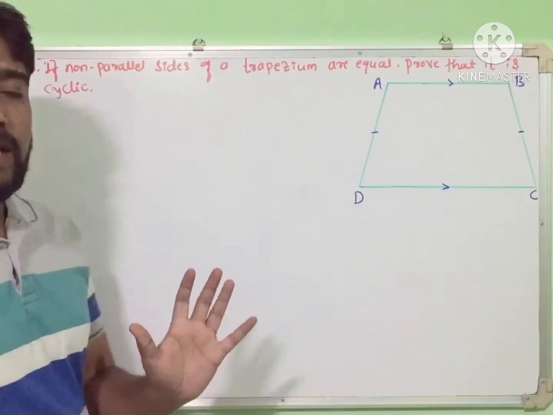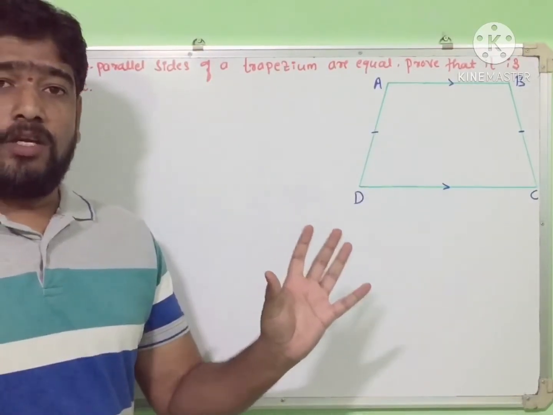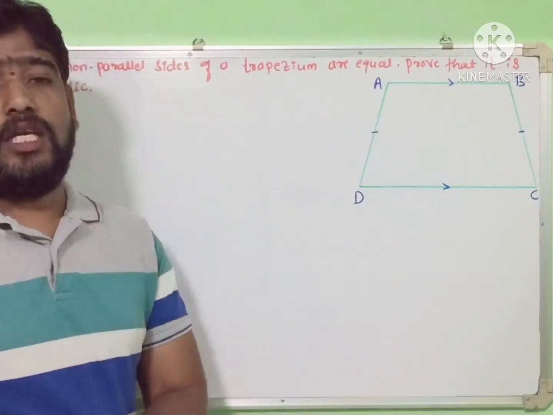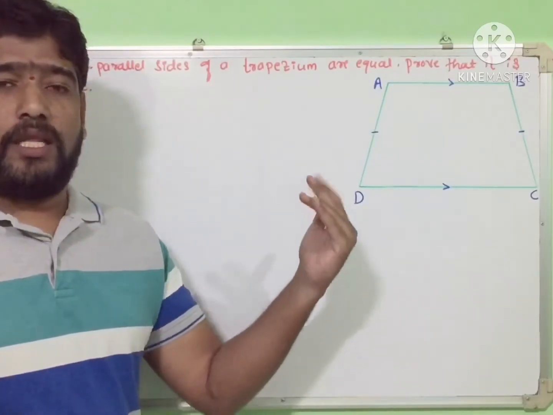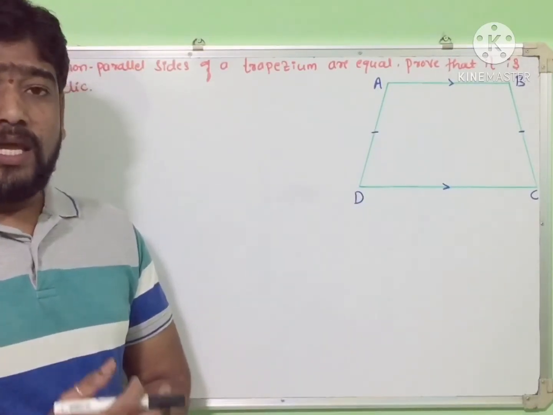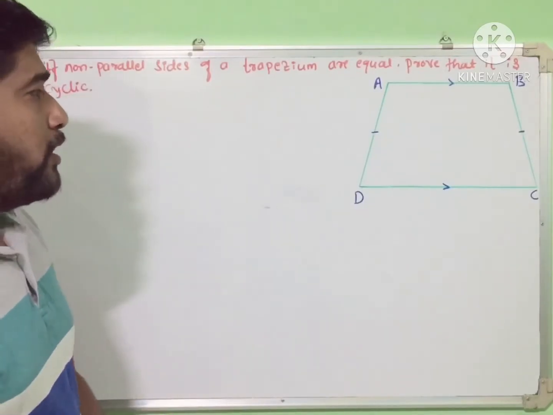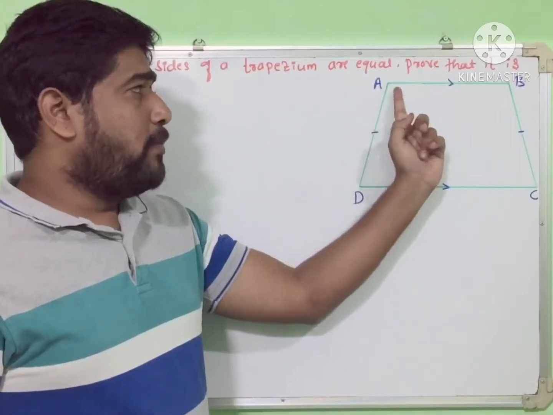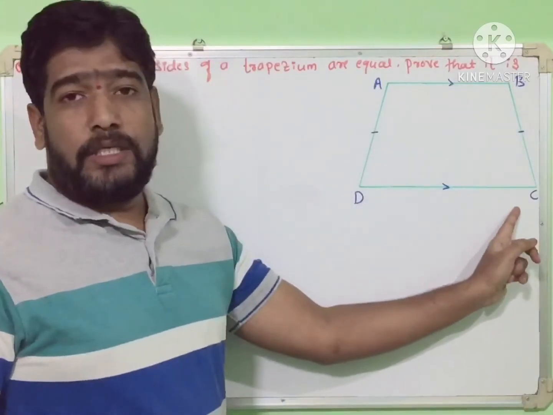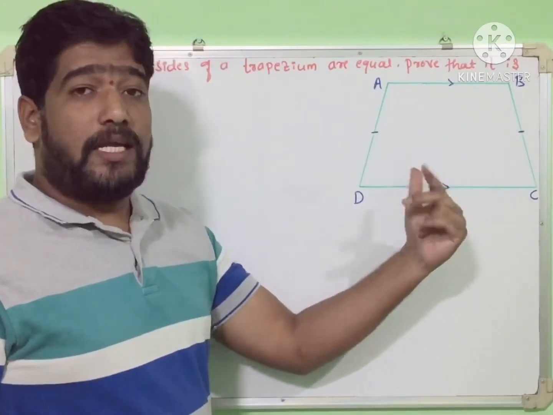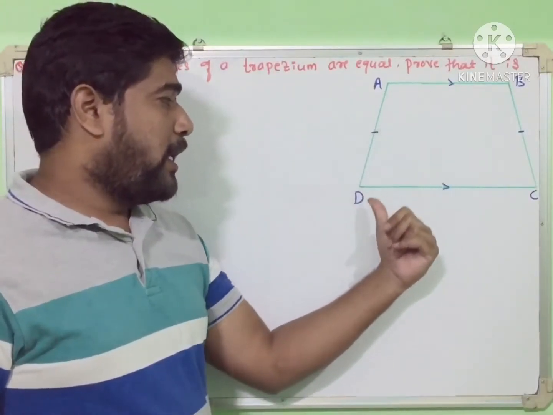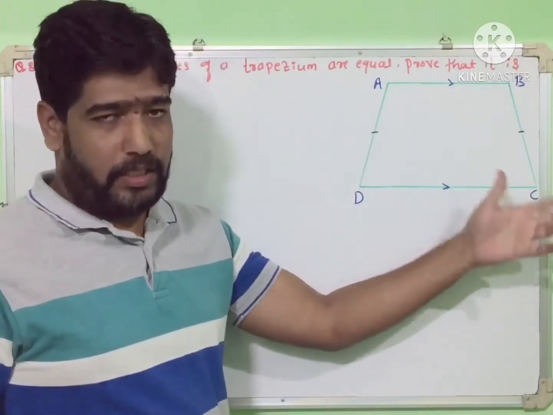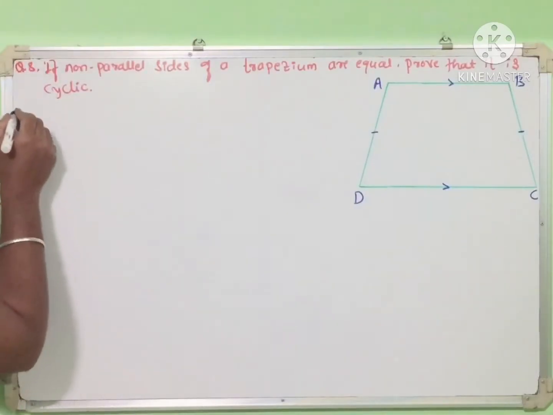So here they have given a trapezium. In that trapezium non-parallel sides are equal and we want to show that the trapezium is cyclic, right? So here ABCD is a trapezium, and in it AB is parallel to CD and the non-parallel sides are equal. They only gave, it means AD is equal to BC. Is it clear? So let me solve here.